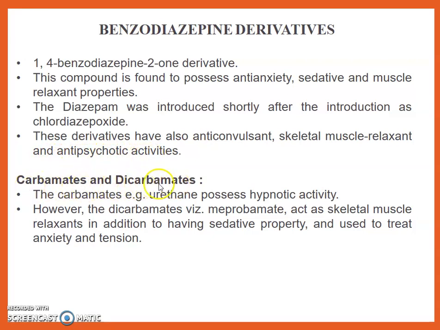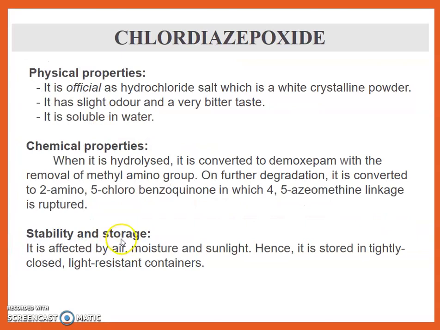Carbamate and dicarbamate. The carbamate, for example urethane, possesses hypnotic activity. However, the dicarbamate, for example meprobamate, acts as a skeletal muscle relaxant in addition to having sedative hypnotic property and is used to treat anxiety and tension.